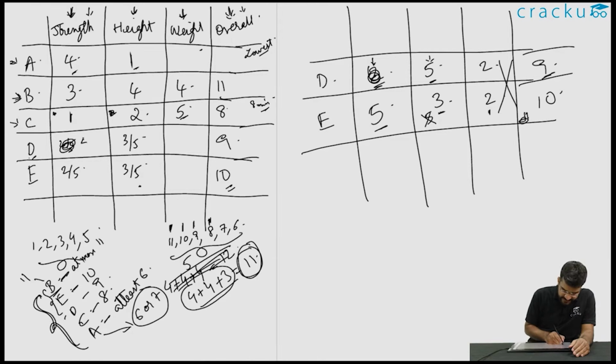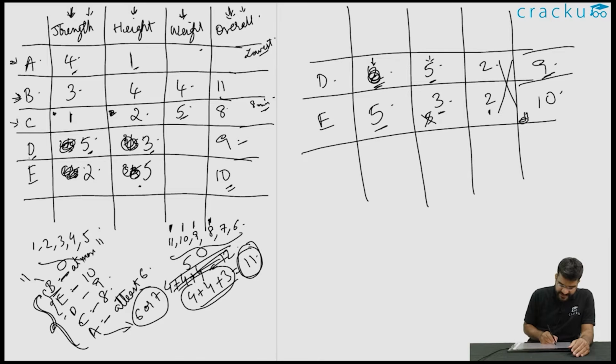Dinesh scored 5 in strength. This would imply that Ehsan scored 2 in strength. Now again Dinesh can't score 5 in height because his total will become 10, which is greater than 9. So he scored 3 in height. This would imply that Ehsan scored 5 in height, and now the remaining difference of their overall score and their individual scores is quite easy.